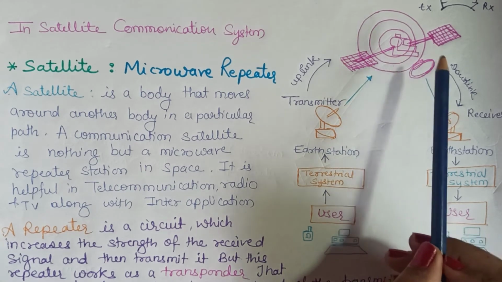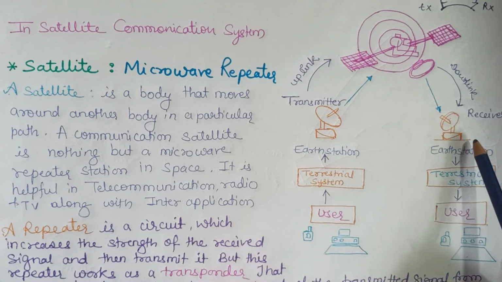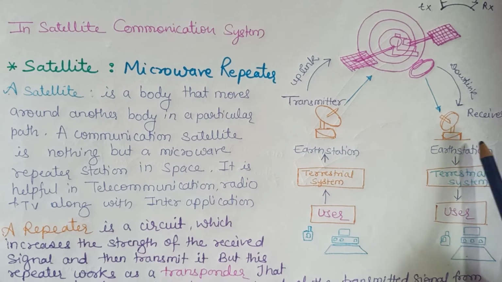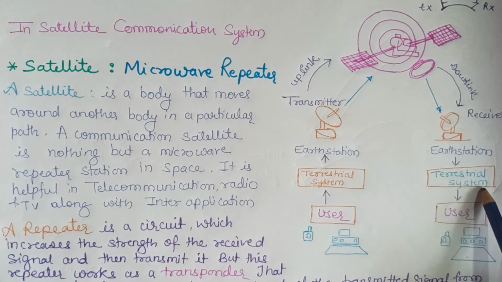Then the satellite sends it back to the receiver Earth station, and this receiver Earth station sends the signal to the receiver by using a terrestrial system. This terrestrial system uses waveguides or a transmission line.